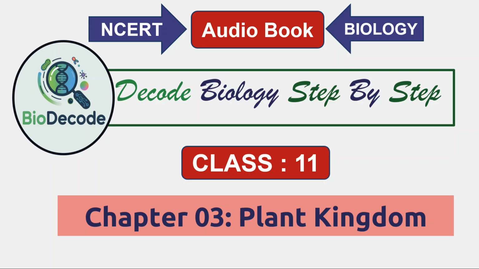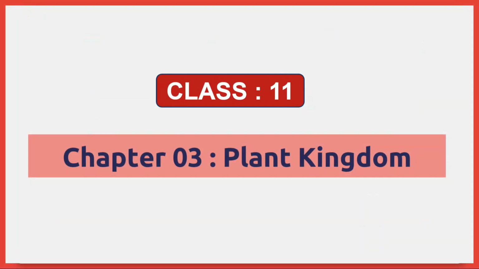In this chapter, we'll journey through the fascinating world of plants, tracing their evolution from simple algae to the complex flowering species that dominate our landscapes today. You'll learn how scientists classify plants based on their structural organization, reproductive modes, and evolutionary advancements. From aquatic green filaments to towering trees, we'll uncover how each group, algae, Bryophytes, Pteridophytes, Gymnosperms, and Angiosperms, represents a remarkable step in the plant kingdom's story of adaptation and survival on Earth.